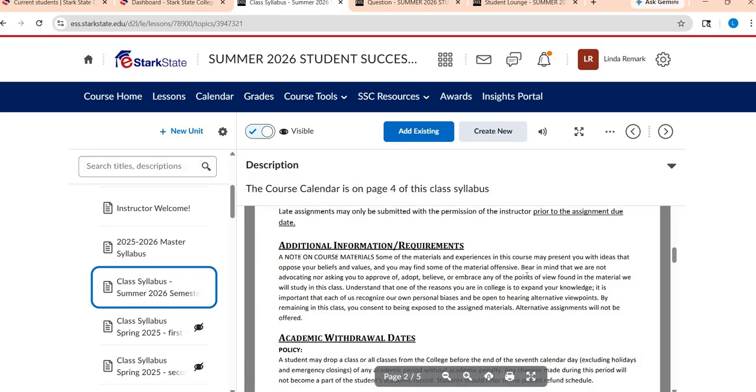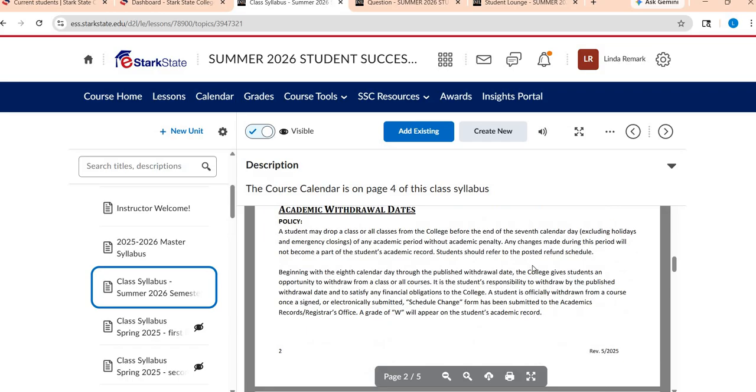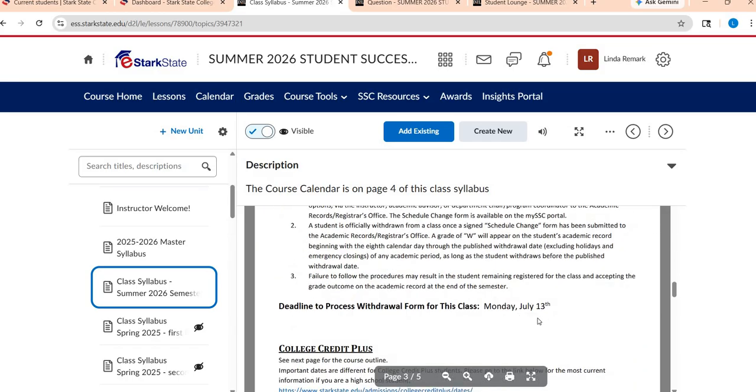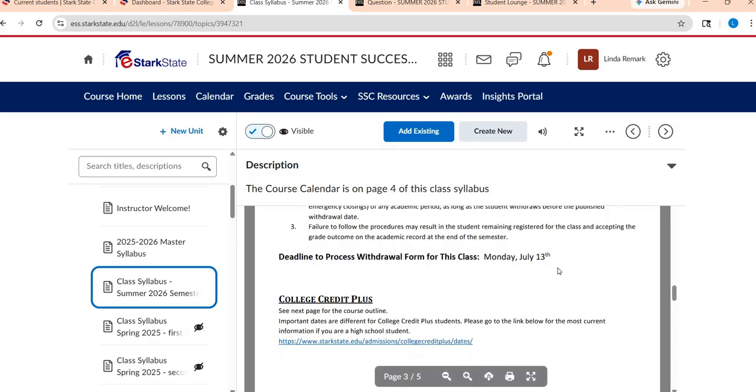Here is some more information, some general policies, and the withdrawal date. In an 8-week course, you have until Monday, July 13th to be able to withdraw and get this class off your schedule. Let's say your work schedule changes, or something happens where you just cannot continue in this or any summer class. You have until July 13th to take this off your schedule.